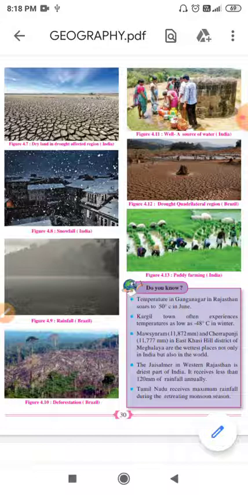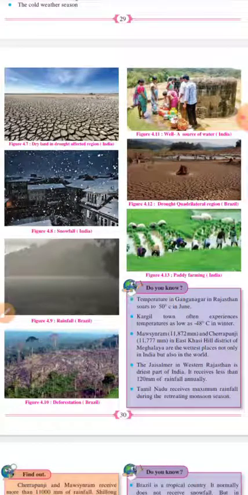So here we are supposed to make a comparative study about rainfall and temperature of these two countries. These two countries have various variations in climate, but we can see something very common in the climate of these two countries.